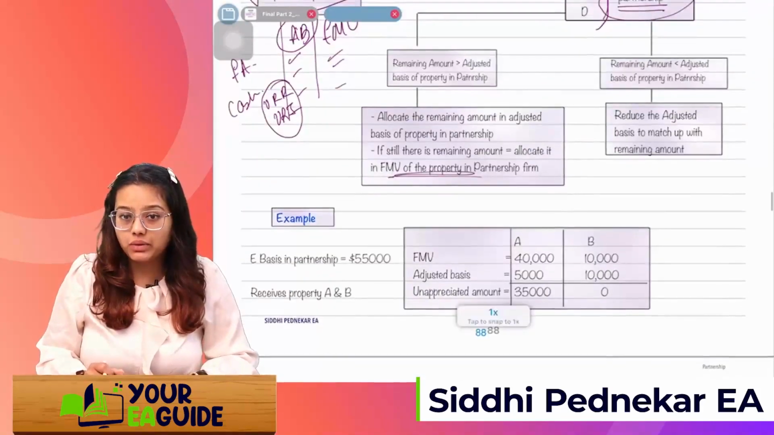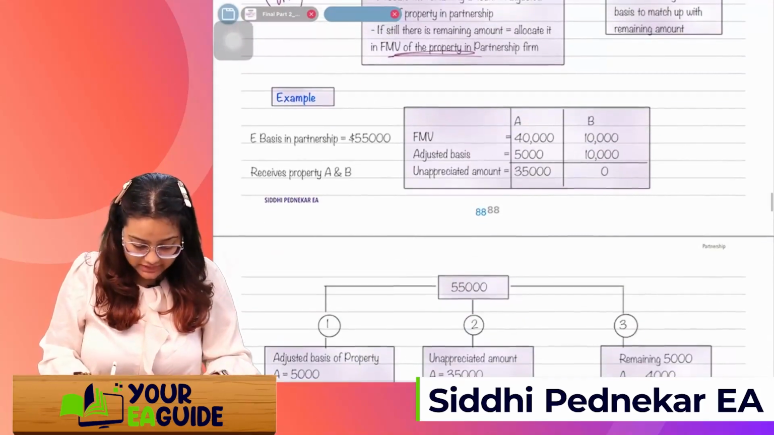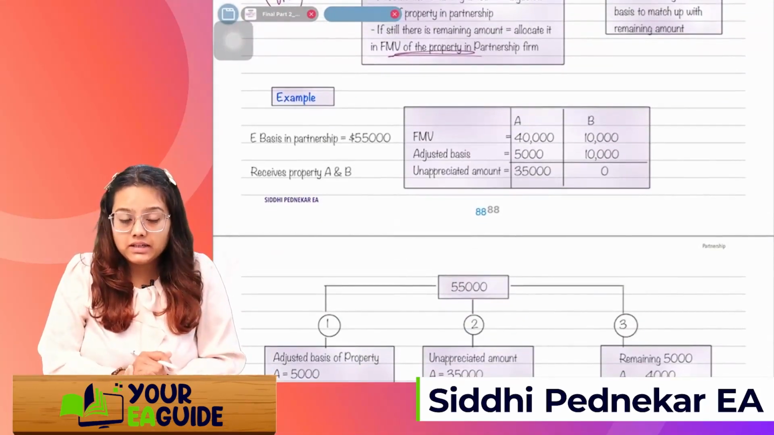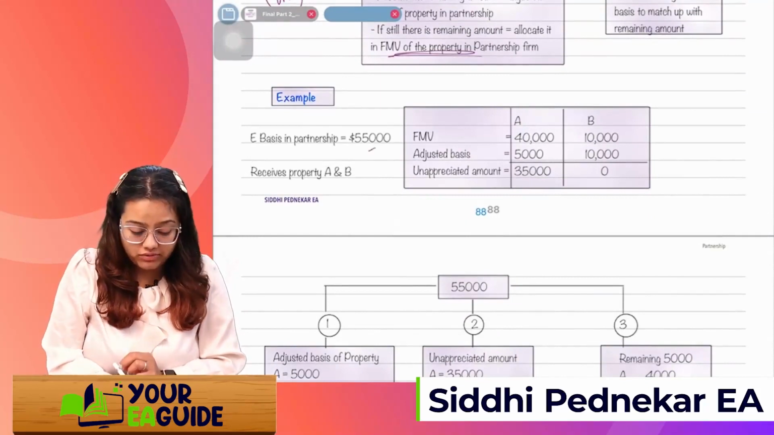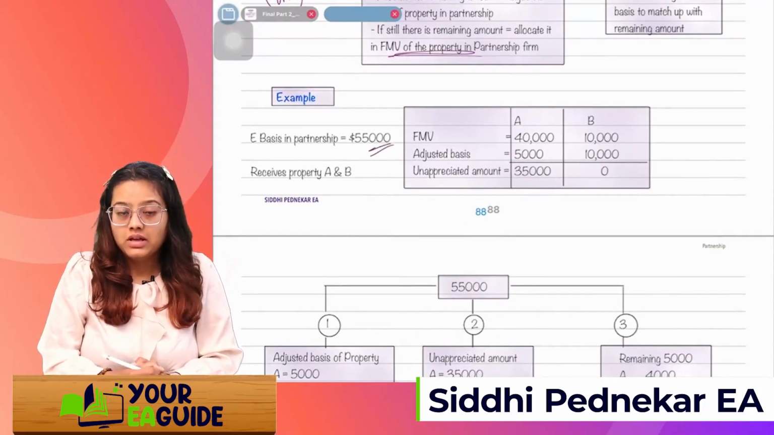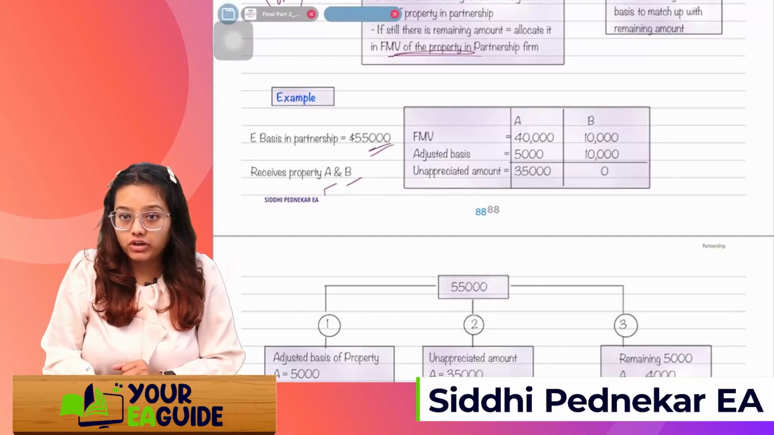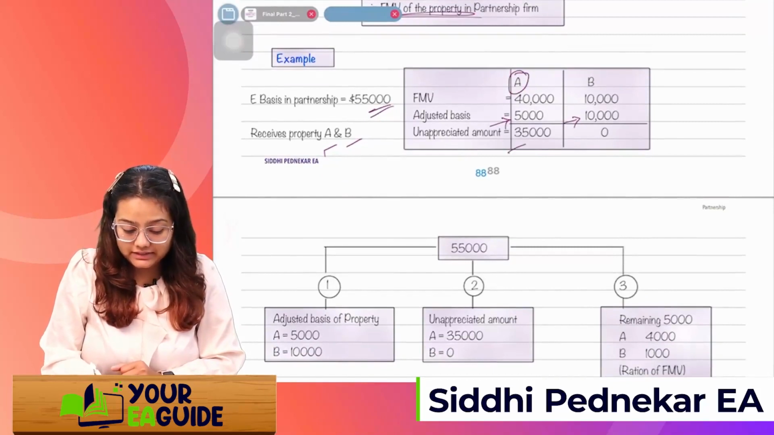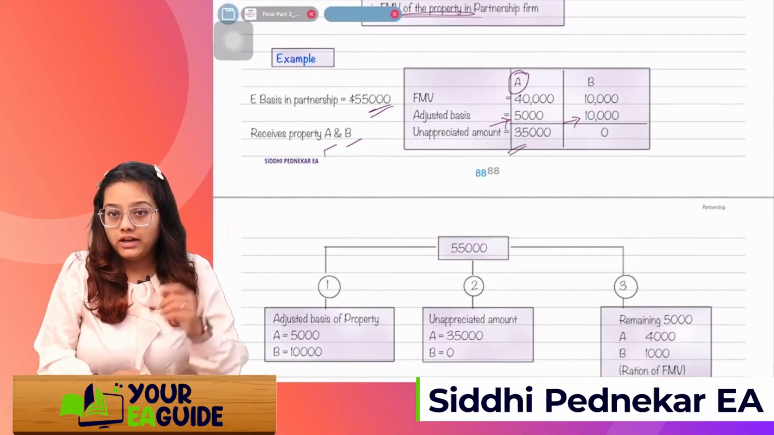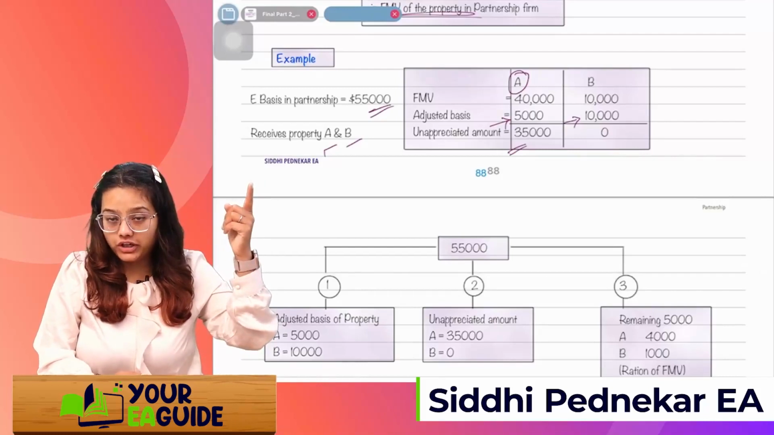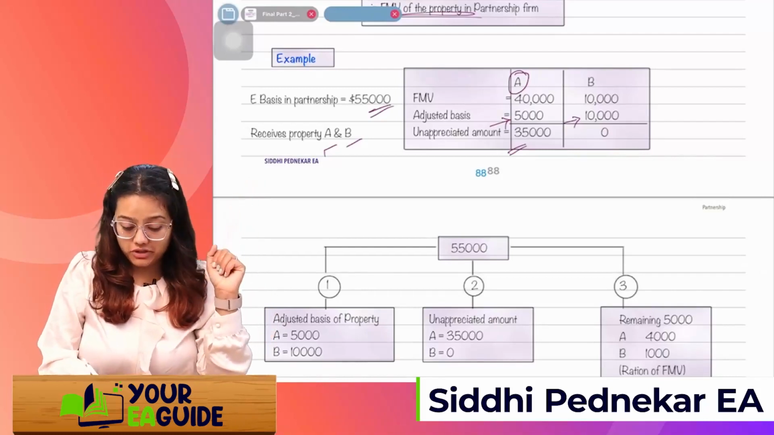How will we do it? Okay, let's take one example. For example, E has a basis in the partnership of 55,000. He is liquidating his interest and he receives properties A and B. Property A has an FMV of 40K, B has an FMV of 10K. The adjusted basis is 5,000 and 10,000. So in the first property, that is A, there is an unappreciated amount of 35,000. Adjusted basis is 5 and FMV is 40. So 35,000 is my unappreciated amount.